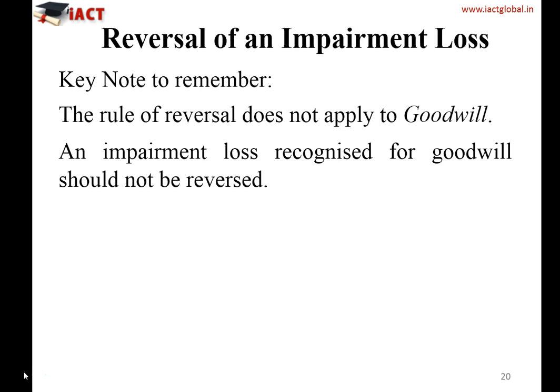So the International Accounting Standard 36 has also given this very clearly, that the rule of reversal of impairment should not apply to goodwill. So if there is any impairment loss which you have already recognized for goodwill, it should not be reversed back.